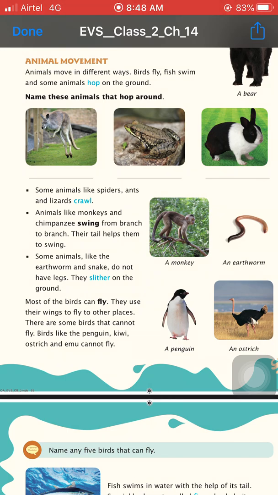Next is, some animals like earthworm and snake do not have legs. They slither on the ground. Slither means they can move on the surface of the ground in a zigzag manner.